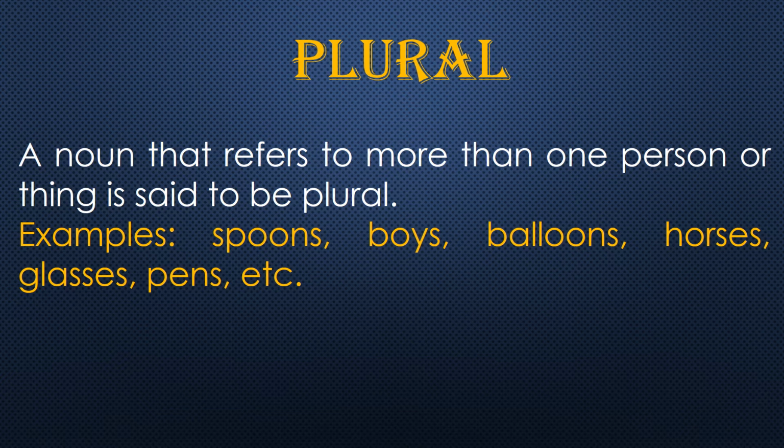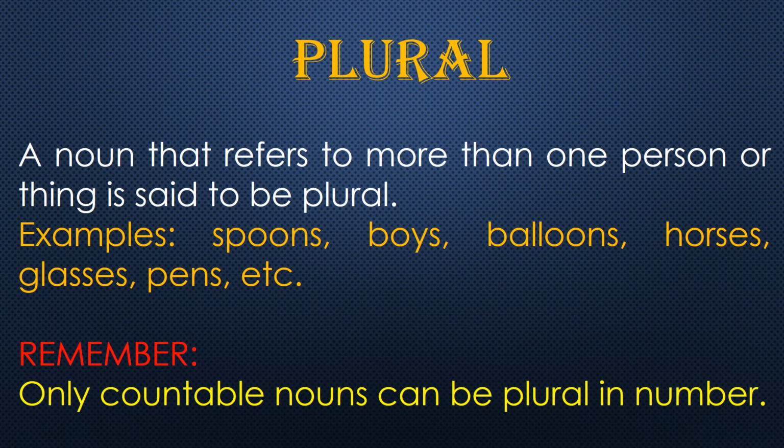In plural, always remember one thing: only countable nouns can be plural in number. Uncountable nouns cannot be categorized in plural form. Why? Because if they are uncountable, we cannot count them, and if we cannot count them, we cannot change them into plural form, right? So these are the two major parts of noun number. It is quite easy. Singular and plural you have learnt in previous classes as well. The main thing is the formation of them, how we are going to form them from singular to plural.